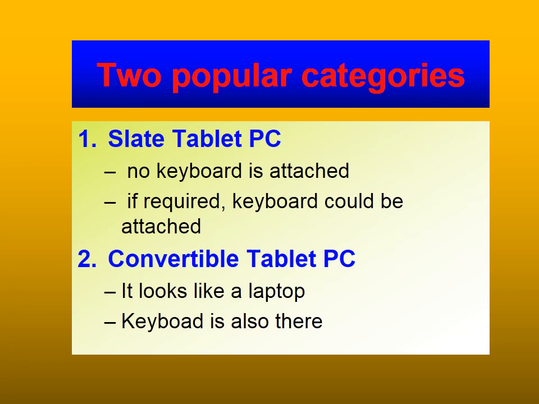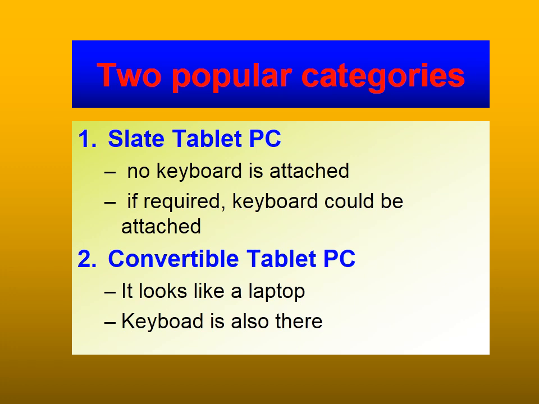There are two popular categories of tablet PCs. These categories are a slate tablet PC and a convertible tablet PC. The slate tablet is a type of tablet where the keyboard is not attached. However, on demand, the keyboard can be attached.